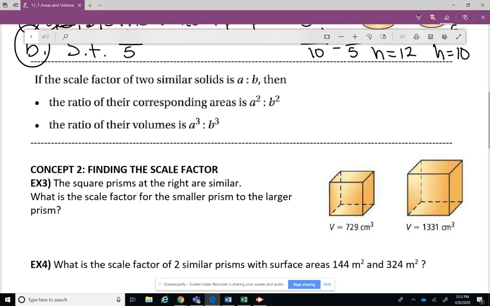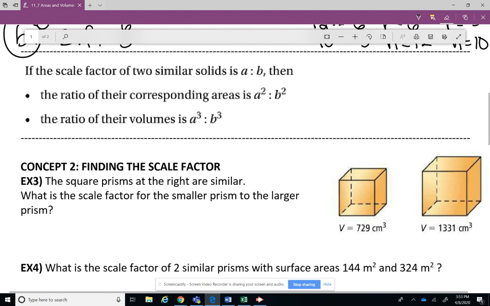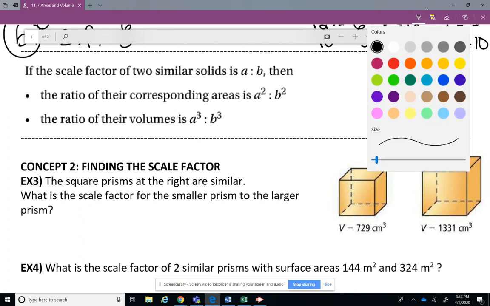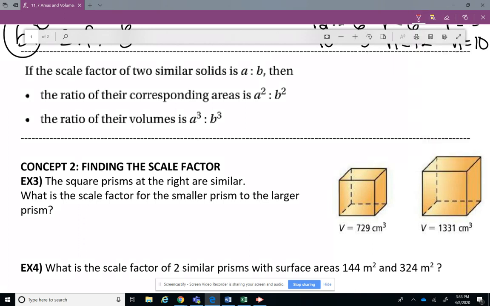All right, this right here should be very familiar. The scale factor of two similar solids. So let's see, the scale factor of the length of one figure to the length of another is A/B. The perimeter of one, now I'm not talking about a 3D figure right now, I'm talking about a 2D, I'm just reviewing.